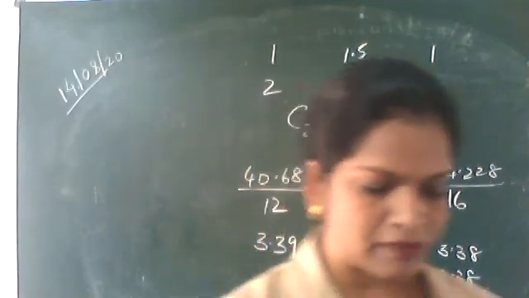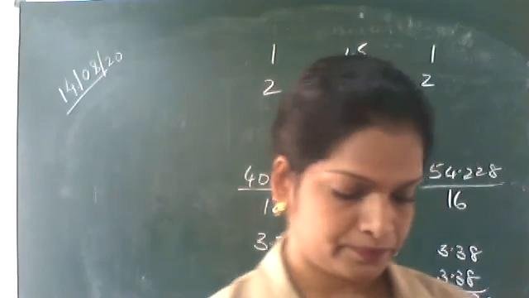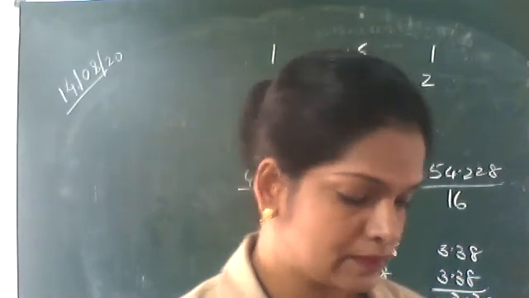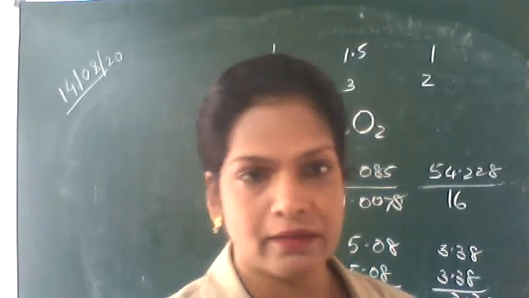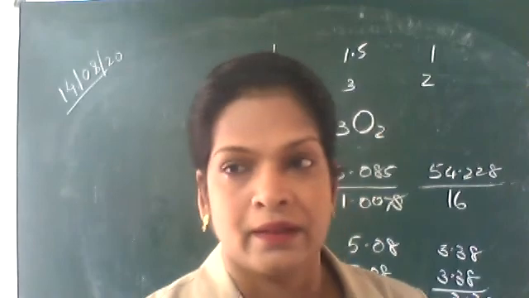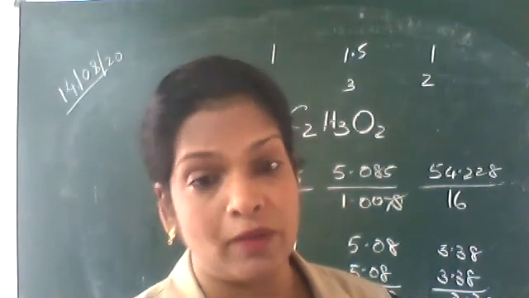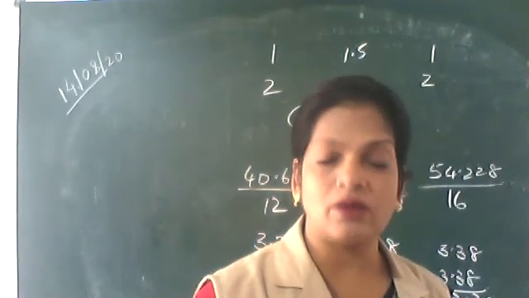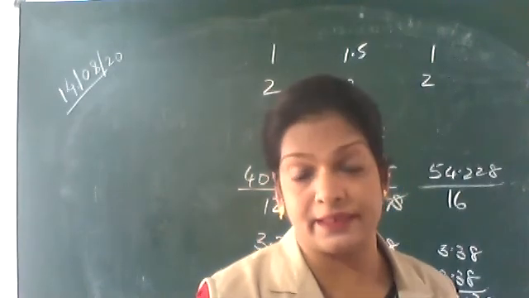What is the empirical formula weight you got? 59. All right, 59. Now we need the molecular formula weight. Sometimes they give the molecular formula weight directly, or they will give vapor density, VD.